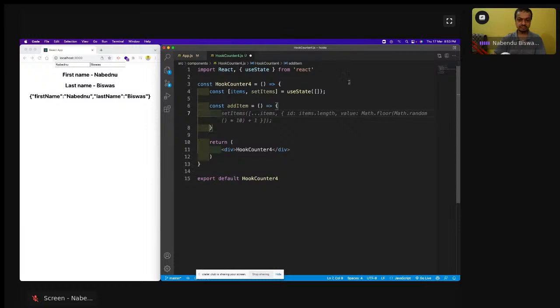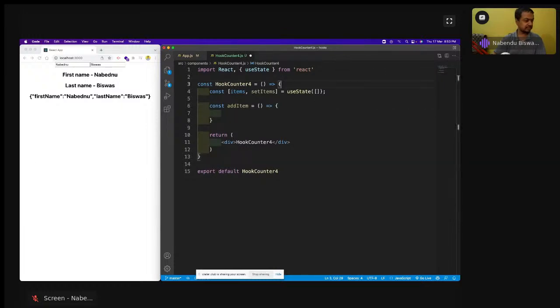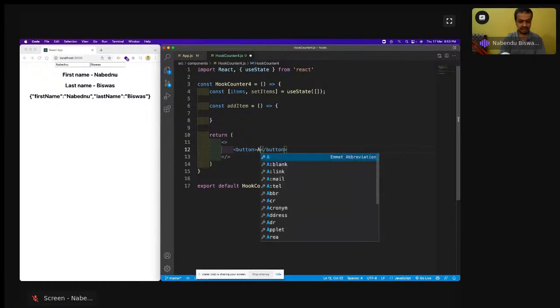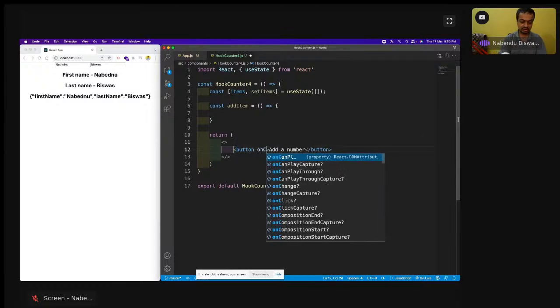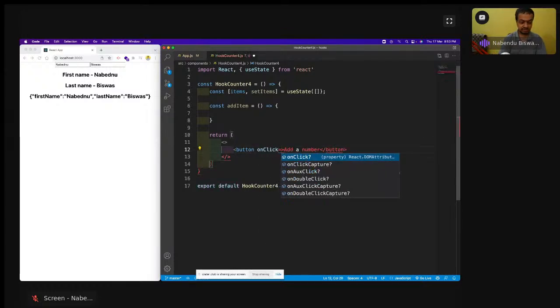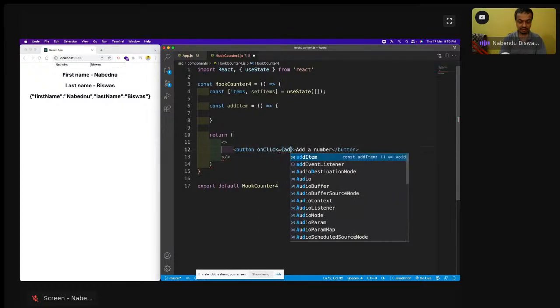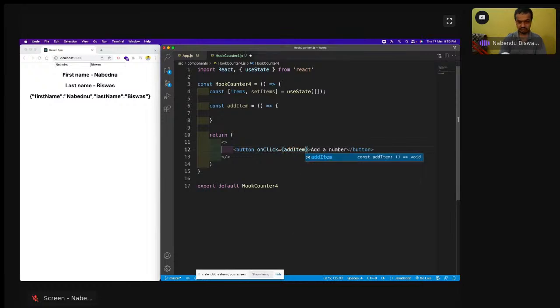So what we're going to do, we are going to have one button. I'm going to have a button as add a number, and here onClick equal to add item. This function we are going to call, and then I'm going to have a set